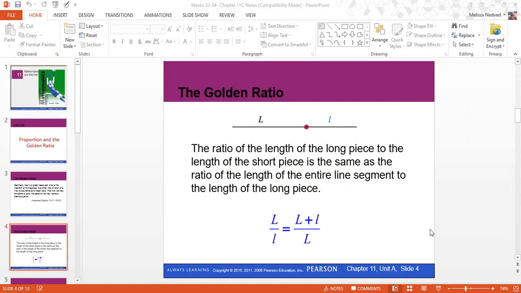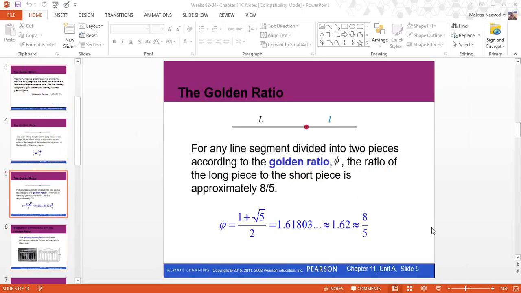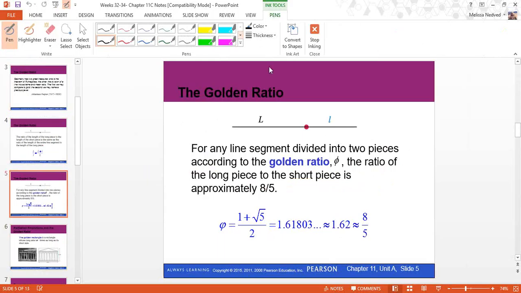So what is the golden ratio? The ratio of the length of the long piece to the length of the short piece is the same as the ratio of the length of the entire line segment to the length of the long piece. So that's really wordy. Let's talk about what that really means. For any line segment divided into two pieces according to the golden ratio, we use this symbol here, which kind of looks like a zero with a line through it. It's a Greek letter pronounced phi. So we use phi to represent the golden ratio.